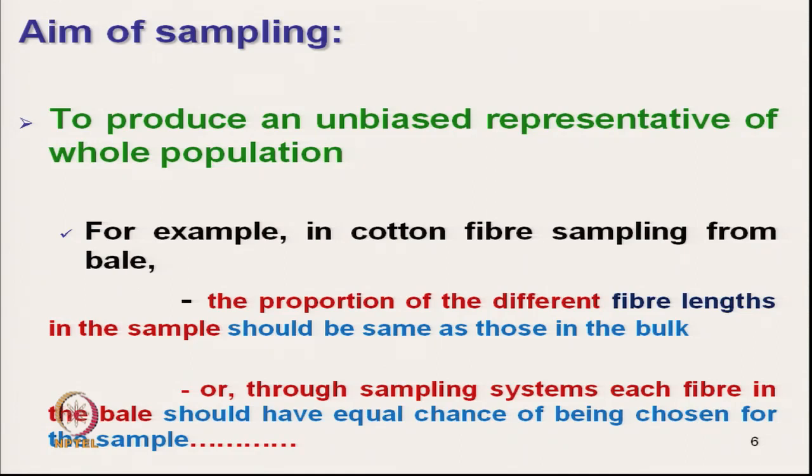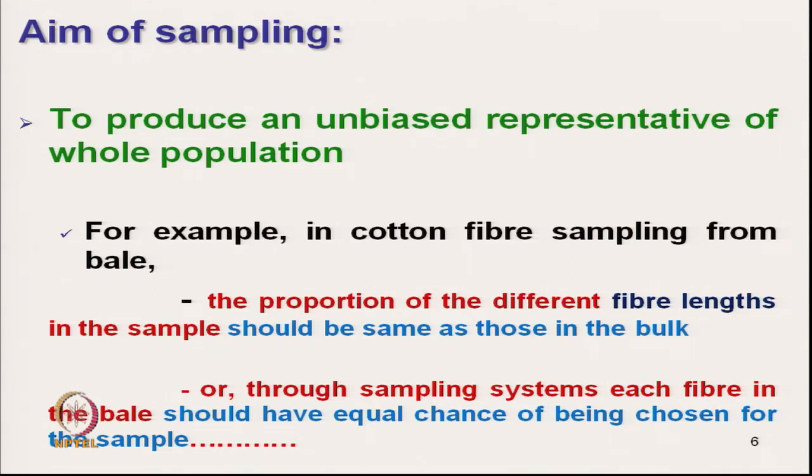So, you are giving all the fibers an equal chance to get selected. Means if the fiber is in bale form and the testing person picks the sample from the surface, from the outside of the bale.